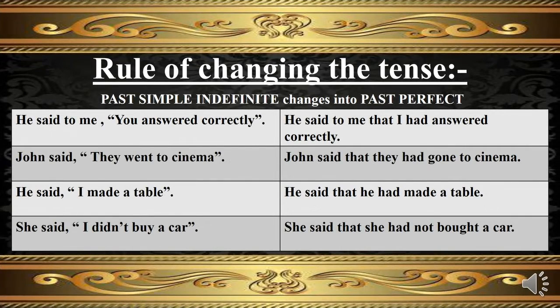Let's discuss the rule of changing the tense from past simple indefinite into past perfect tense. In the first example, past simple indefinite tense as you answered correctly will change into past perfect tense as had answered correctly. In the second example, they went to cinema will change into they had gone to cinema. In the third example, I made a table will change into he had made a table. In the fourth example, I didn't buy a car will change into she had not bought a car.